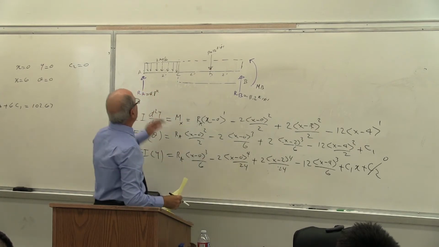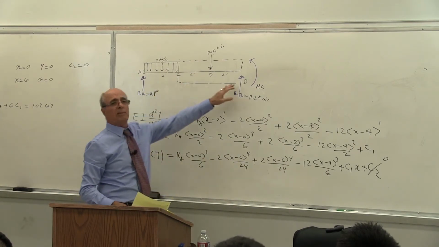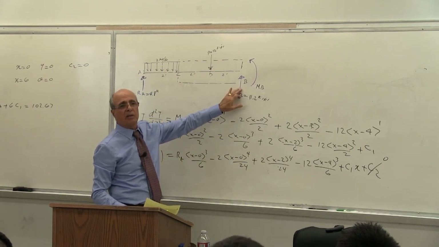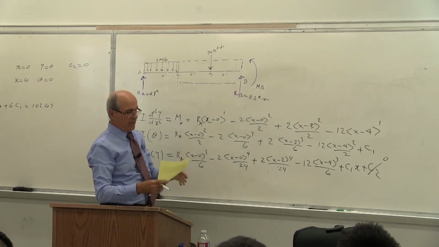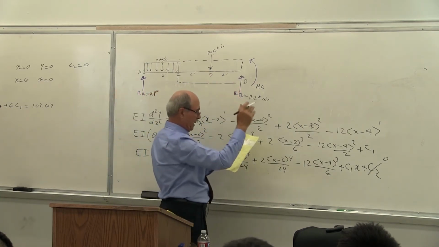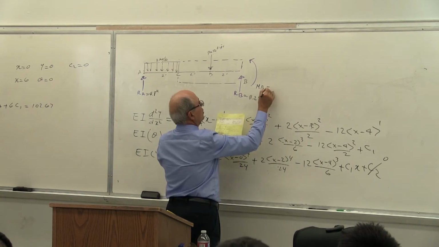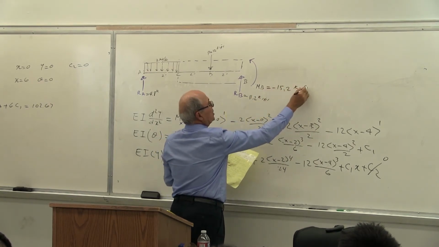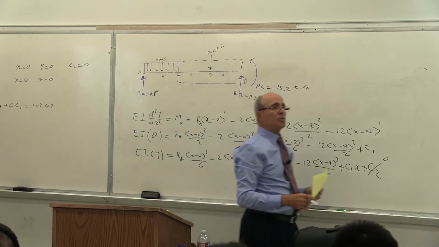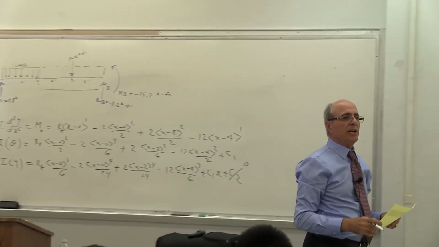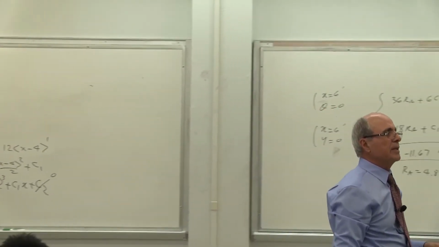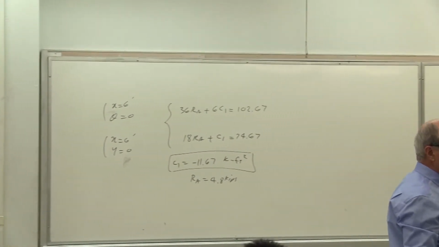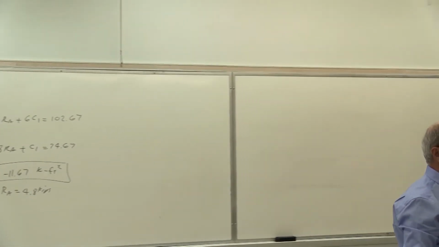Coming to MB, you can take the moment about A or take the moment about B, correct or not? Yes, and find the MB. MB ends up to be equal to minus 15.2 Kip-feet. Means the direction that I have chosen is incorrect. Is that correct or not? Yes? But you have to commit yourself to a certain direction. Is that correct or not? Yeah?